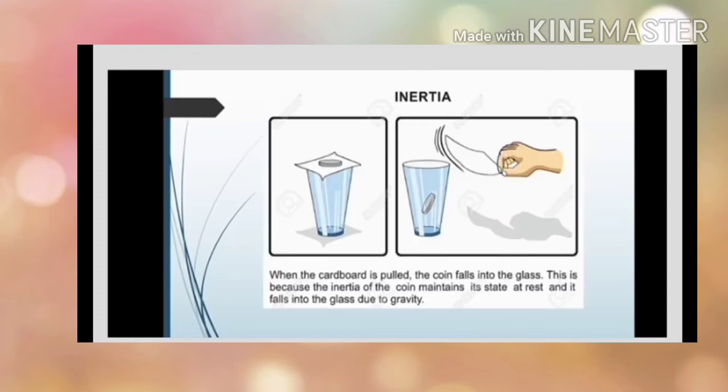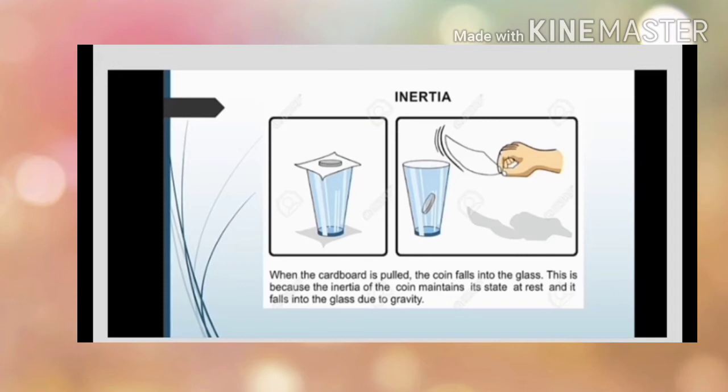For example, activity 1: take a postcard and keep it on a glass. Keep a 5 rupee coin on it. Now skillfully push the card. The coin straight away falls into the glass. So when the cardboard is pulled, the coin falls into the glass.